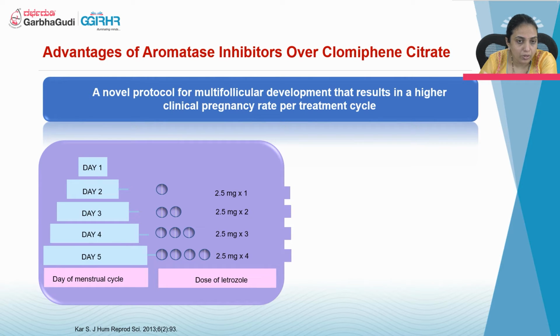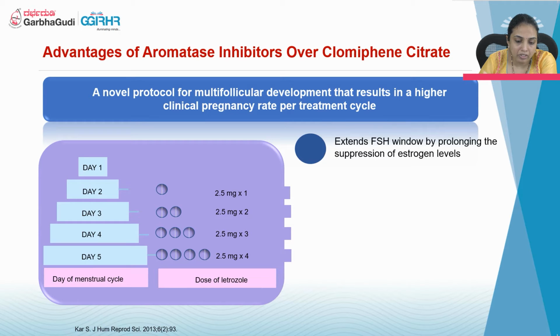What they follow is, on day 2, they give 1 tablet. On day 3, they give 2 tablets. On the fourth day, 3 tablets. On the fifth day, 4 tablets. Like that, they increase the dose daily by 2.5 mg. Maximum, they will give 4 tablets per day.